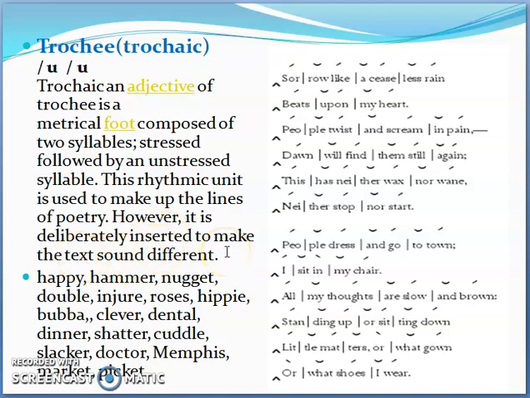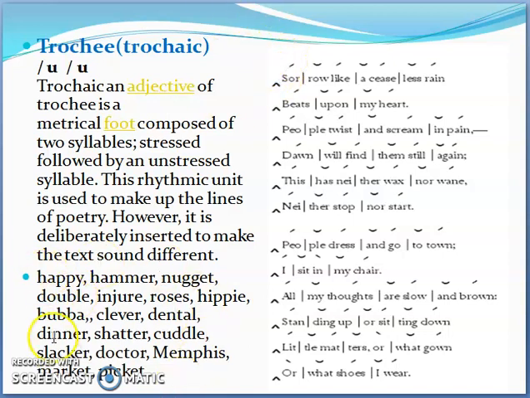I told you earlier that English by nature is an iambic language, but sometimes there is a certain emotion which is not normal, which is abnormal. It has to break the norm. So the experience is so intense that the poet wants you to focus on that experience, and that is why trochee is used. Trochee is not a normal meter. In trochee, the first syllables of words are mostly stressed.